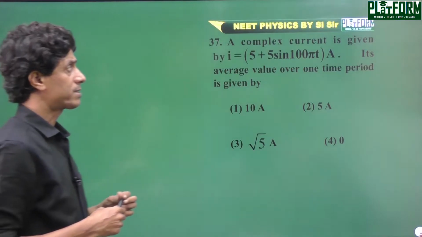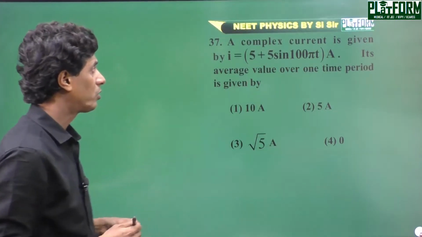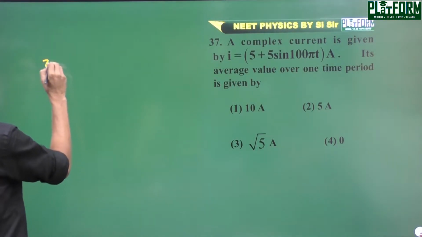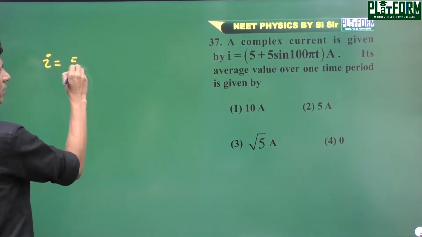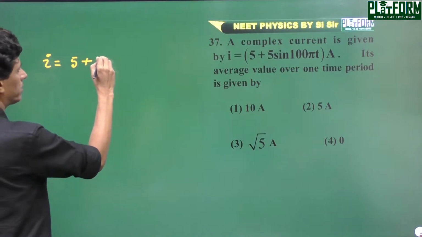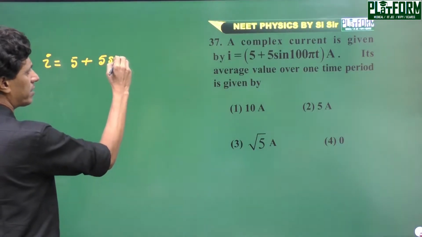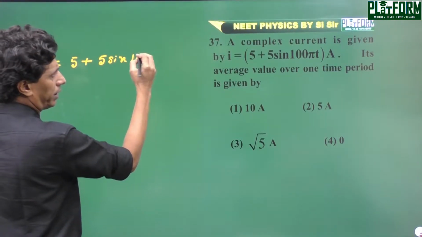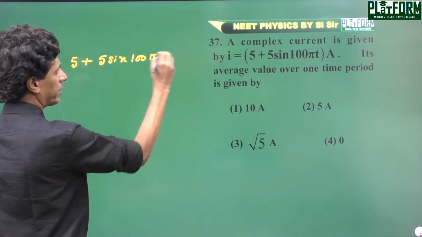Next problem. A current is given by I equals 5 plus 5 sine 100 pi t.